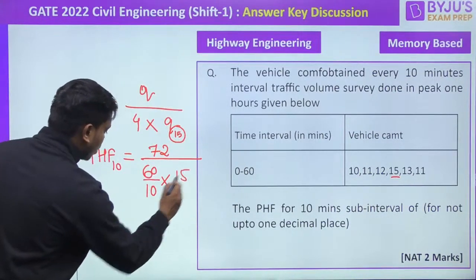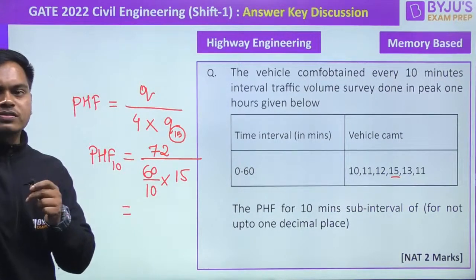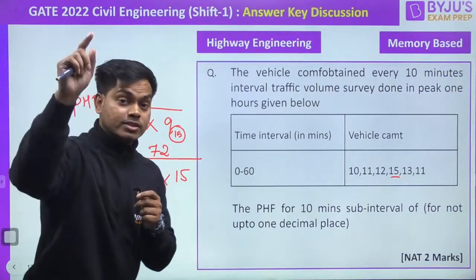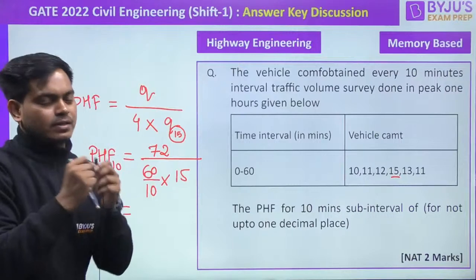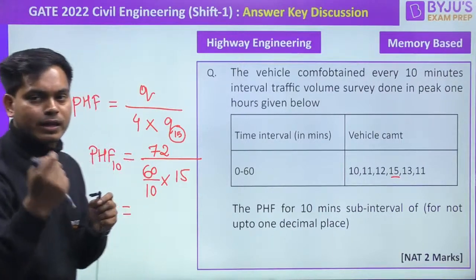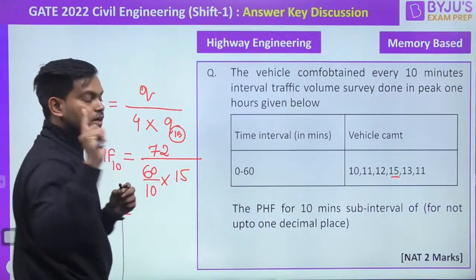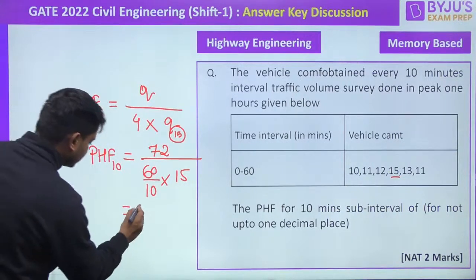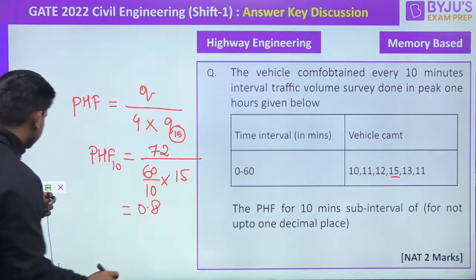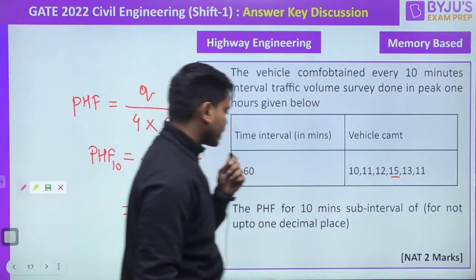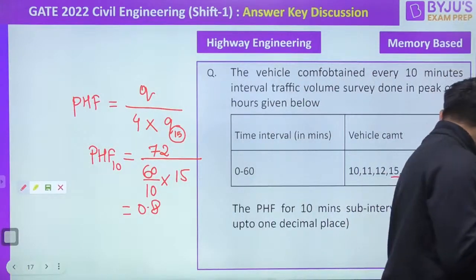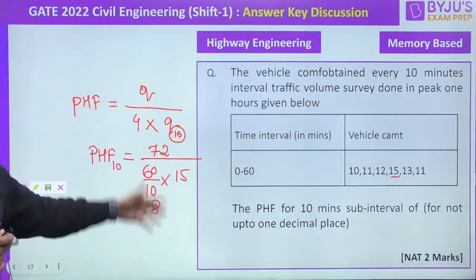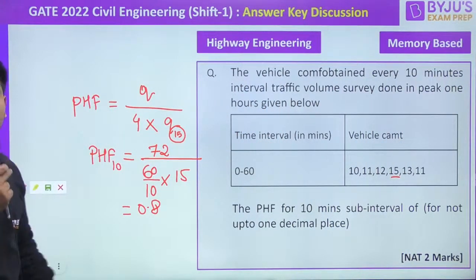So 15, when you solve it, what is the answer in the comment box? Can I see how many of you got the right answer to this question? Please calculate how many marks you are getting, right? That will be helpful for you when the answer sheet comes out. So it will be somewhere around, I guess, 0.8. Is it set? If you have got this, send me a heart sign in the comment box. Full power. Everybody, this is a 2-mark question. Okay, great.